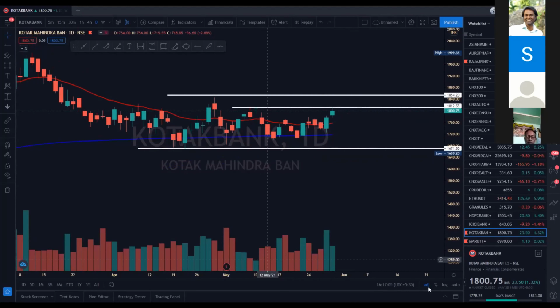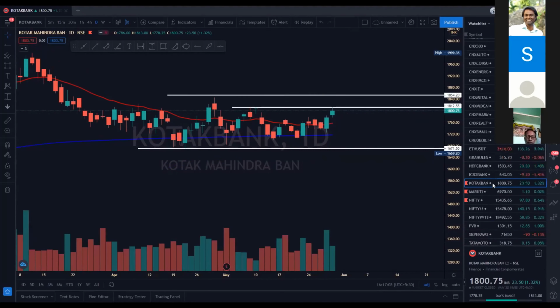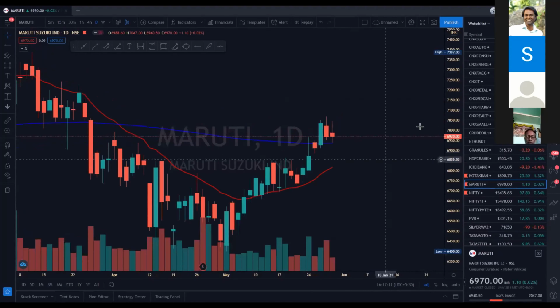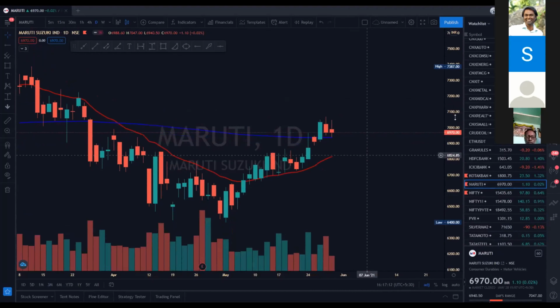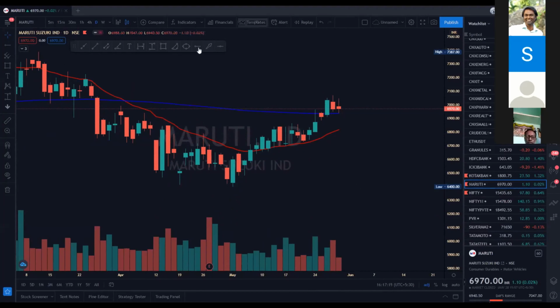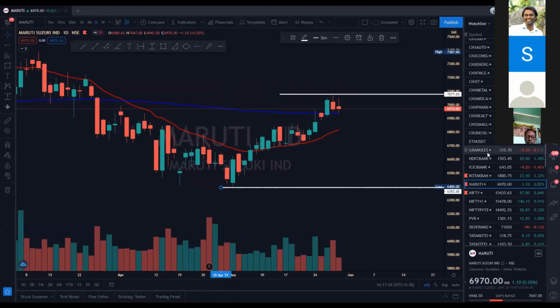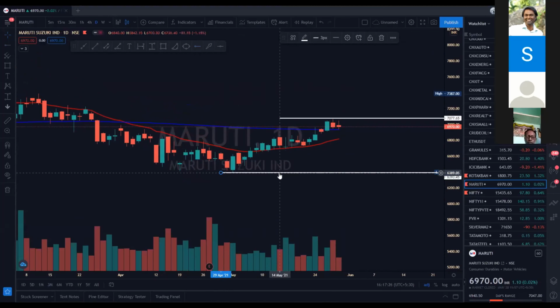So this is the market structure. The structure is very simple. I shall repeat once again. You take any structure. Let's take Maruti one last time. I hope everyone is getting the structure. We need to mark the latest high in less than 2 months. We need to mark the latest low in 2 months. This is the structure that we get.